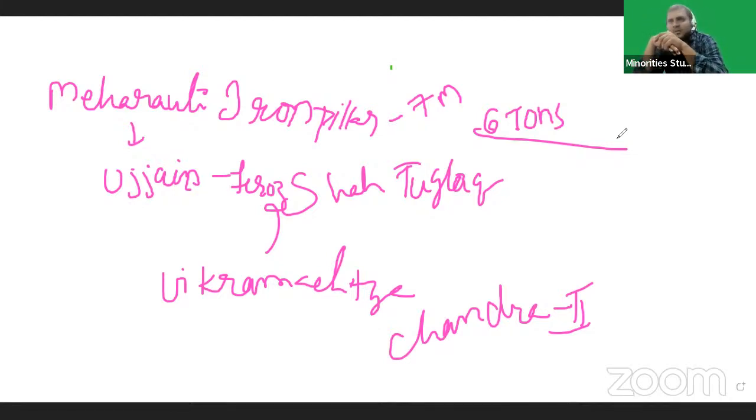In this pillar inscription, he speaks about Chandragupta II's victories. Chandragupta II started world invasions, like Alexander.